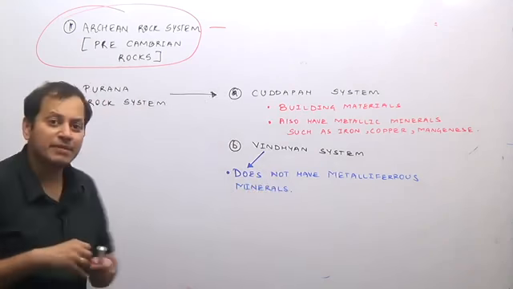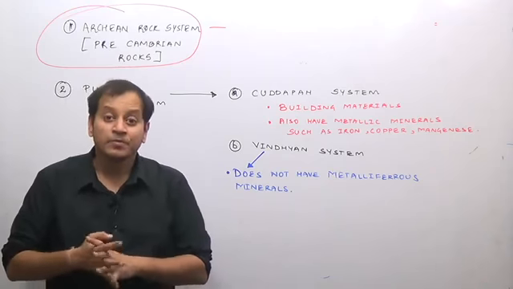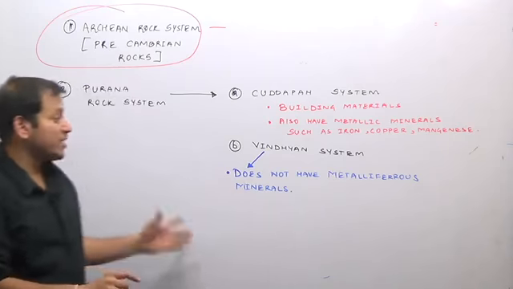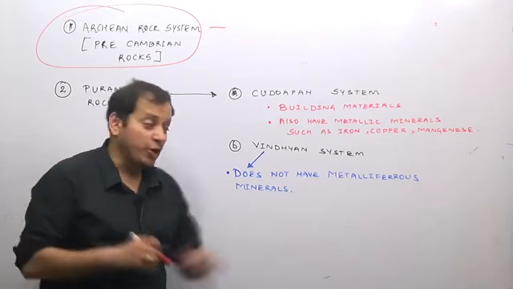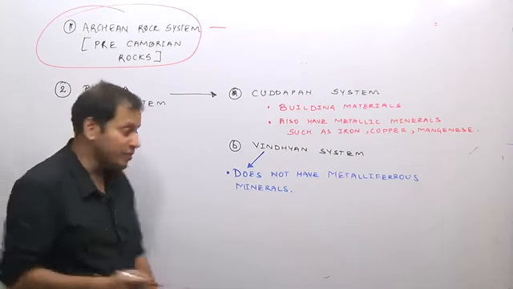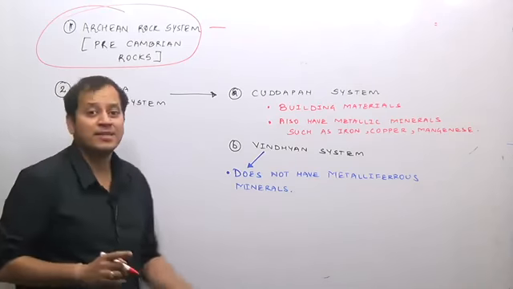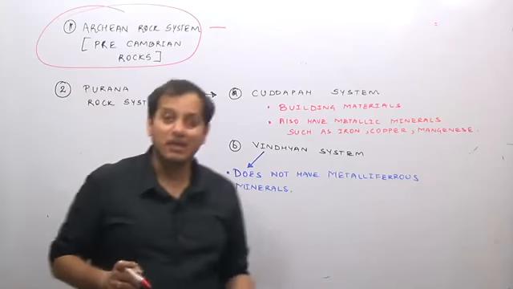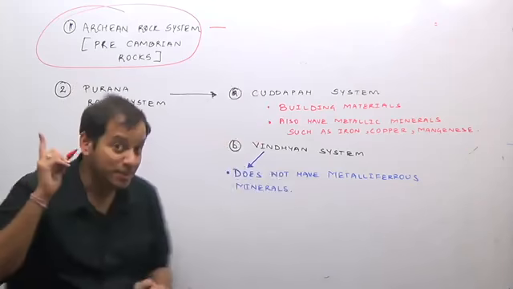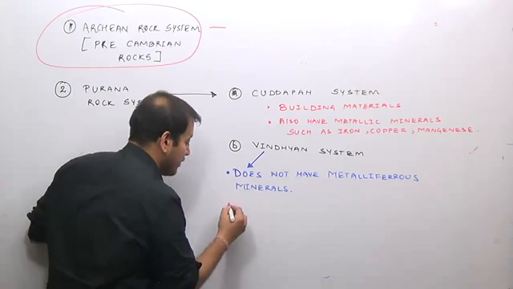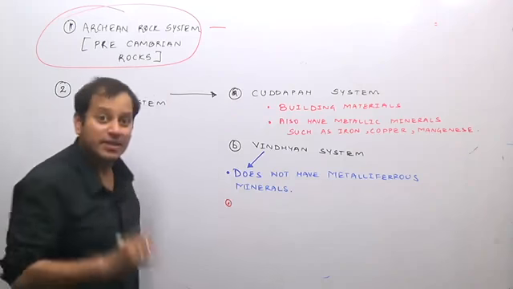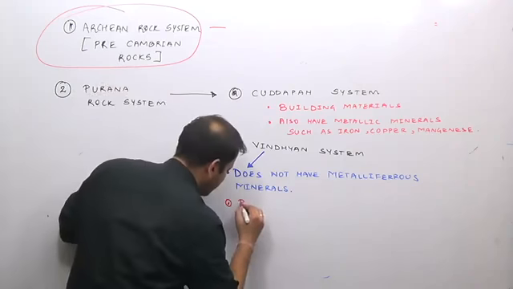From the preliminary point of view, remember the Vindhyan system lacks iron ore, lacks copper, lacks metalliferous minerals, but it is famous for building materials.